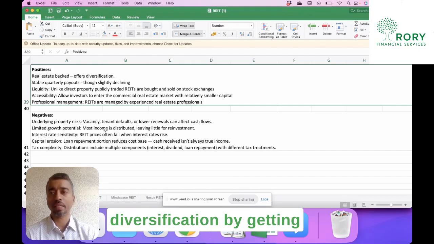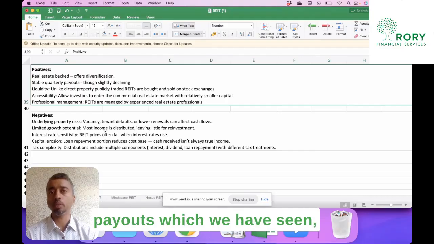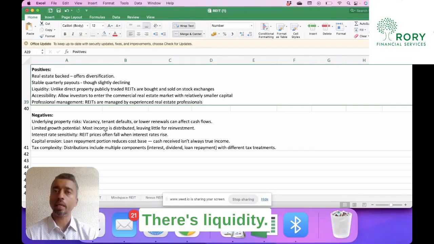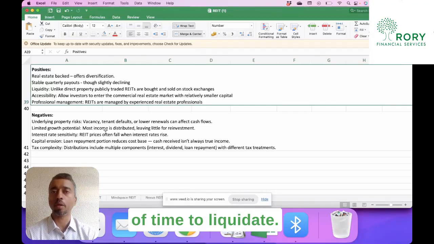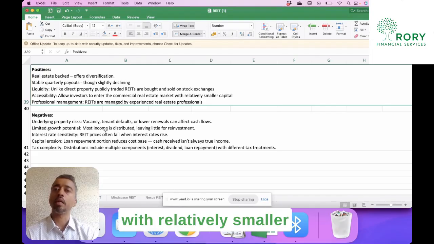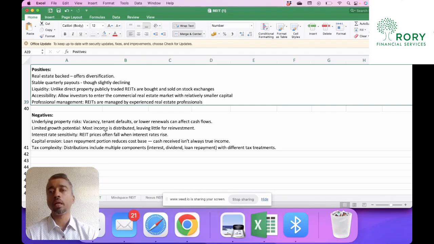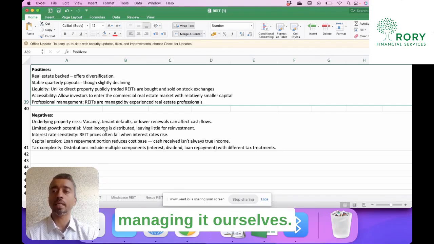So to summarize, let's look at the positives and negatives of REITs. Essentially, we get diversification by getting into real estate backed assets. There are stable quarterly payouts, which we have seen, though in this case they've been slightly declining. There's liquidity. Unlike physical properties, both residential and commercial, which take a lot of time to liquidate, here we can get onto the exchange and we can sell the units. Accessibility, with relatively smaller capital, we are able to invest into these assets, and they are managed by professional managers. So we get that benefit as well rather than you and me managing it ourselves.